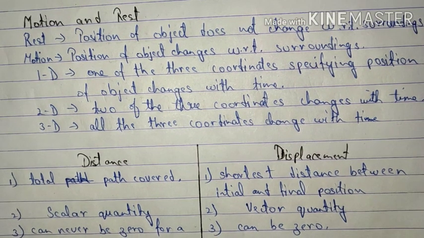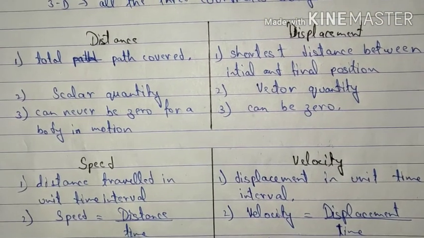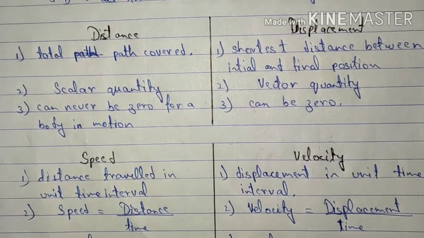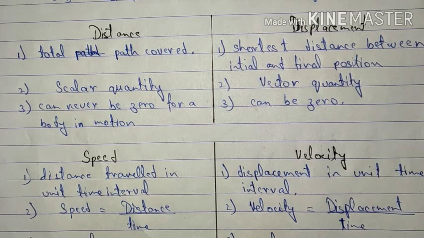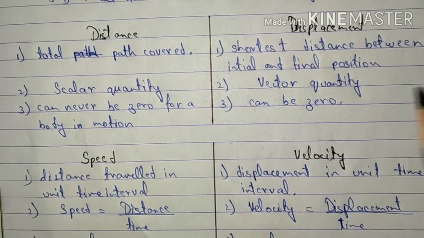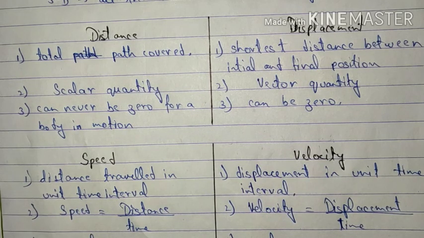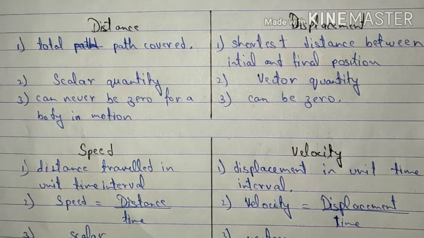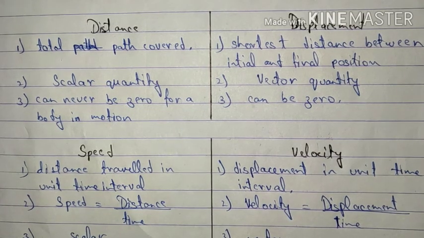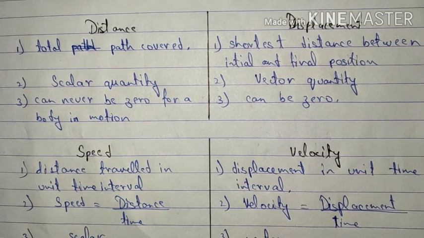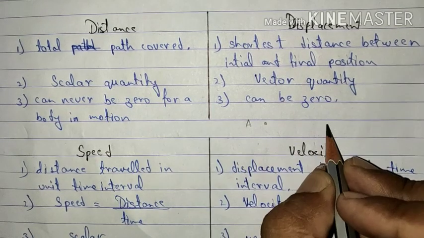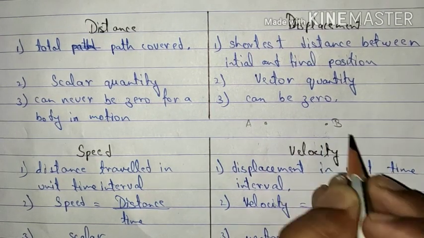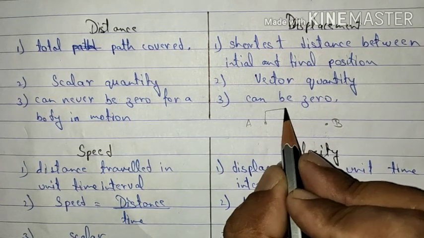Our next topic is distance and displacement. The total path covered by a body is known as distance, whereas the shortest distance between the initial and final position is known as displacement. You already have studied about it. If anyone has a confusion, you can just have a look over here. Suppose we have to move from point A to point B and we are moving in this manner.